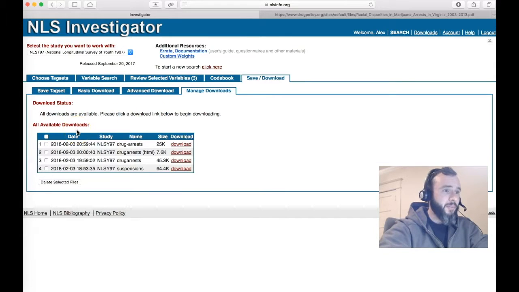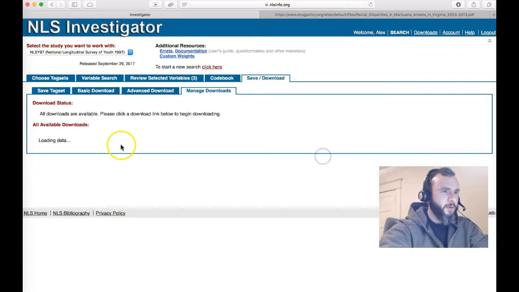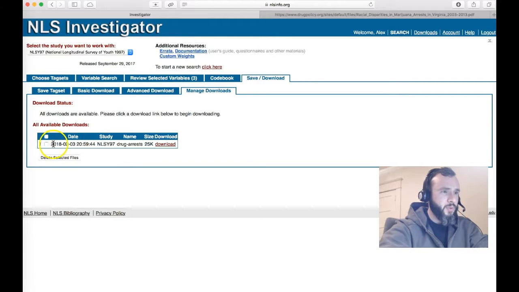Now I have a bunch of stuff. I can just get rid of this, I was just doing other examples here. Notice the time here. I'm just going to get rid of these other ones because I don't want them anymore. And it leaves me with this one. I just did this, so this is the timestamp and date for right now. And this is the name that I gave it, and it was from NLSY97. So I'm just going to click download.